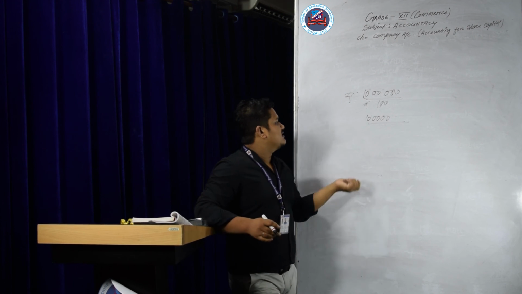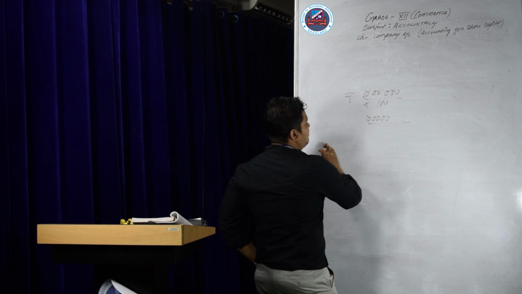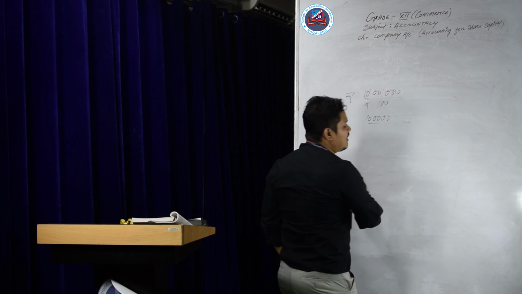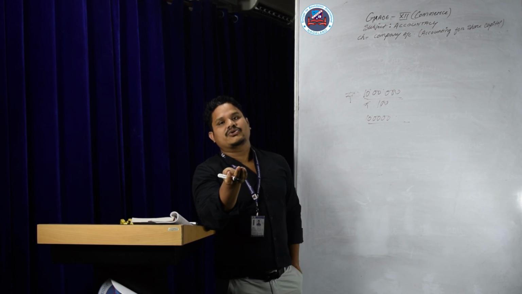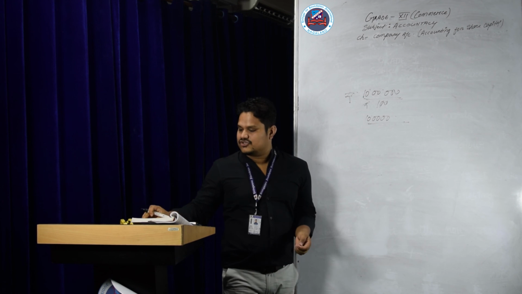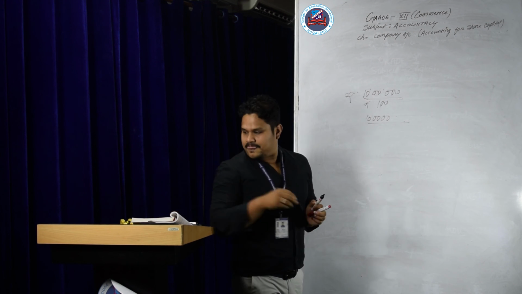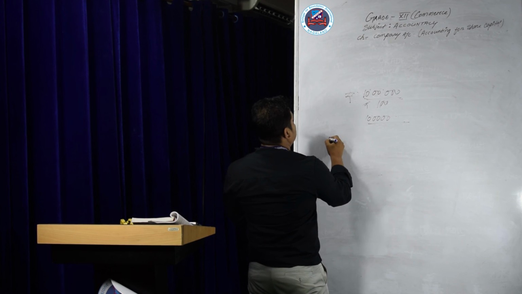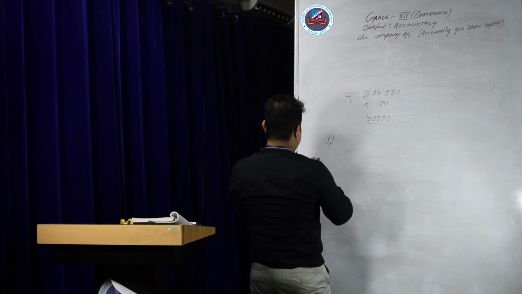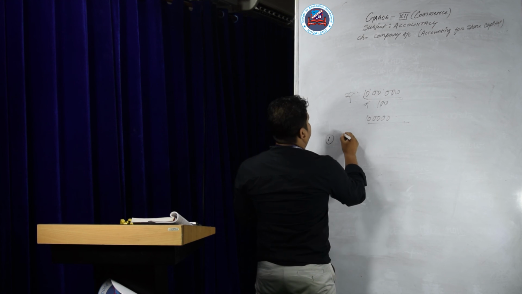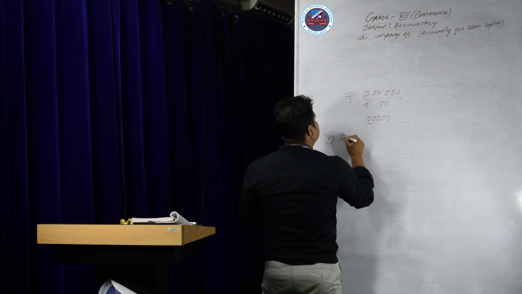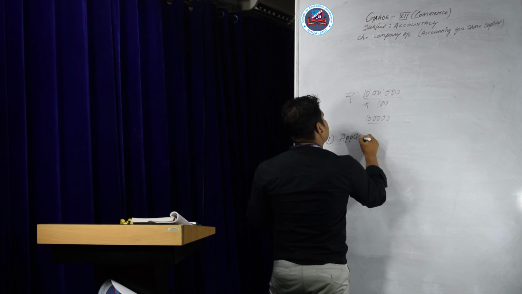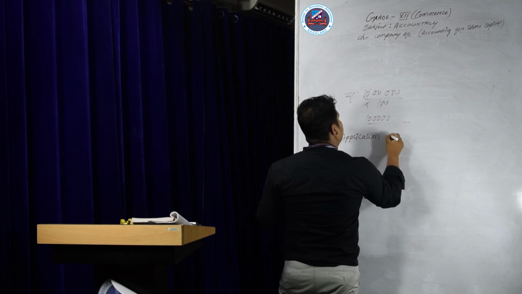While purchasing the share, the company either issues the share at par or in installments. What are the installments? Number 1, application.